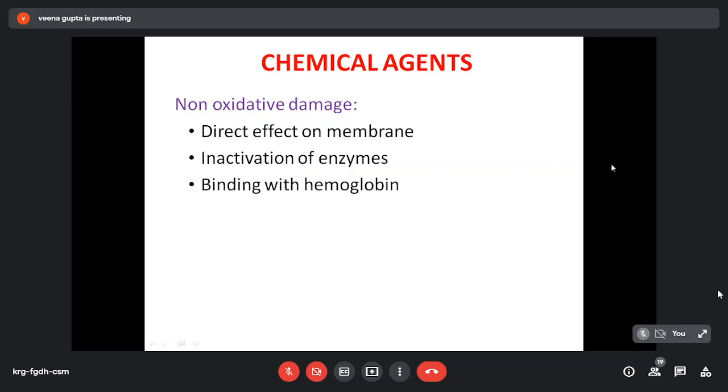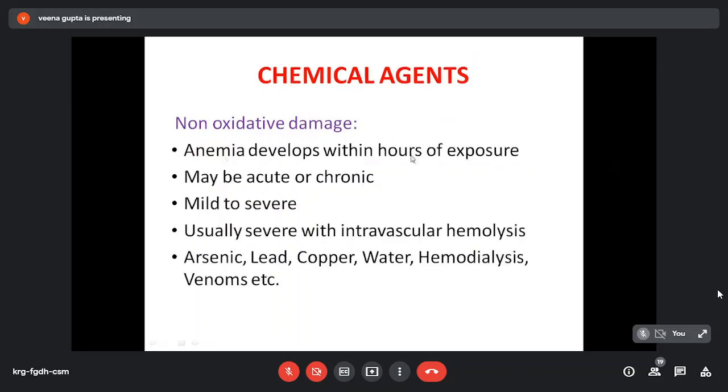Anemia develops within hours of exposure, which may be acute or chronic. Severity can be mild to severe. Usually it is severe with intravascular hemolysis, like it is seen in arsenic, lead poisoning, Wilson's disease, copper poisoning, water-induced hemolysis. Water causes osmotic swelling and rupture of cells also.